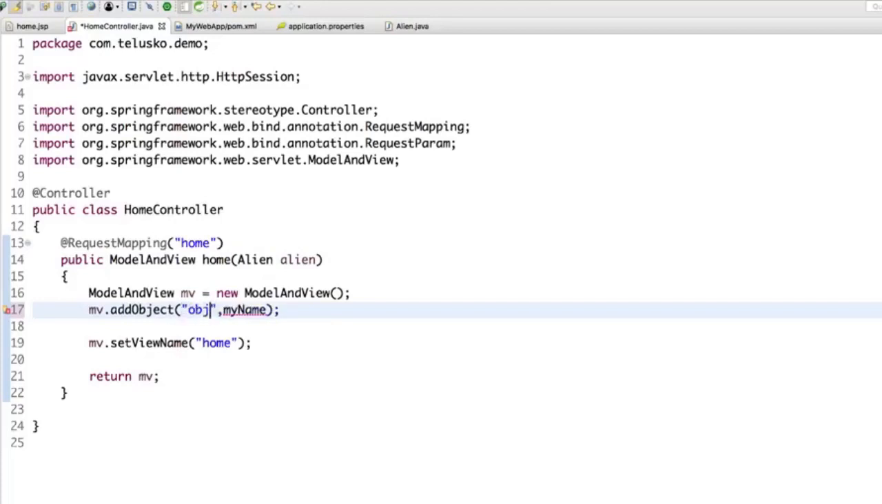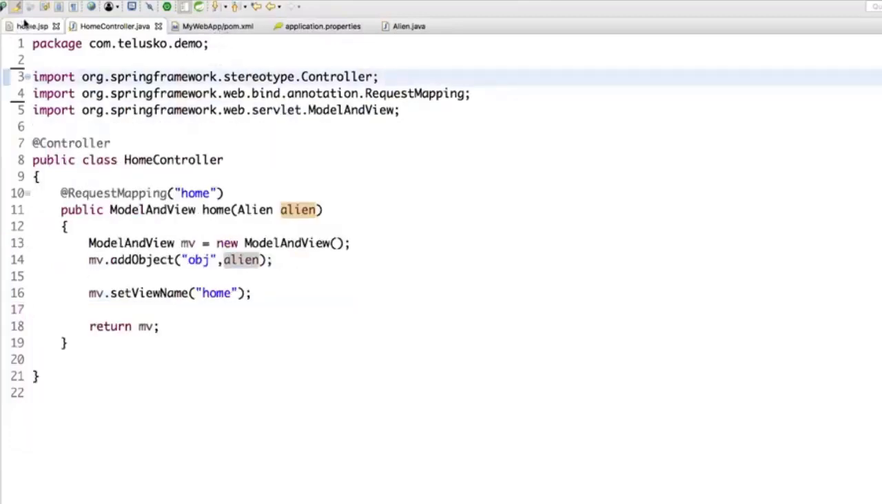I will simply say obj, and then I'm passing an alien. So I'm not passing one variable at a time, I'm passing the entire object. So that's a question: will it be able to accept all the values? Because alien does have three variables, but will it work?